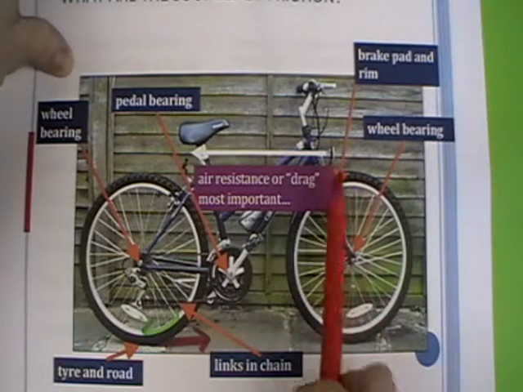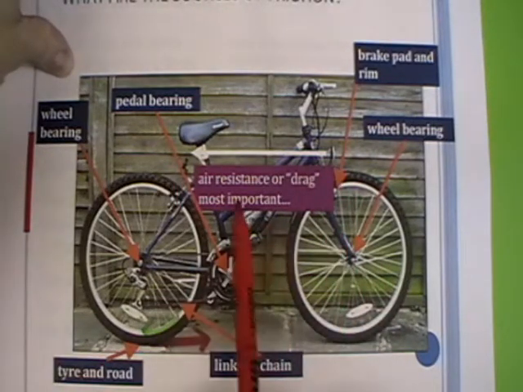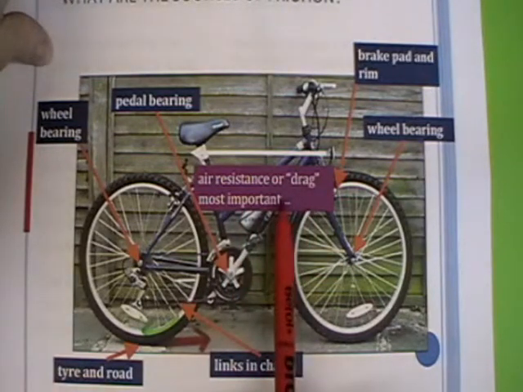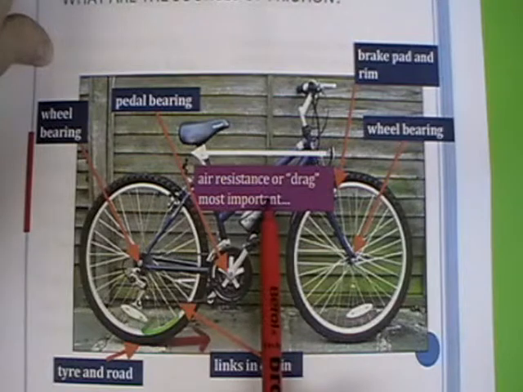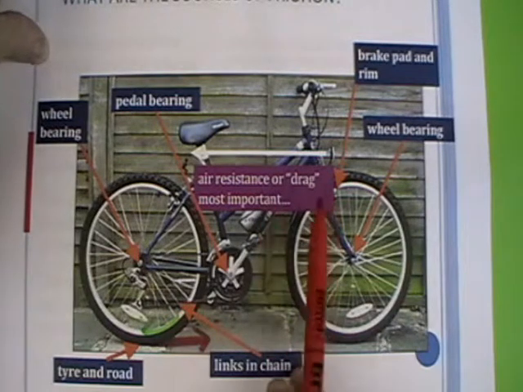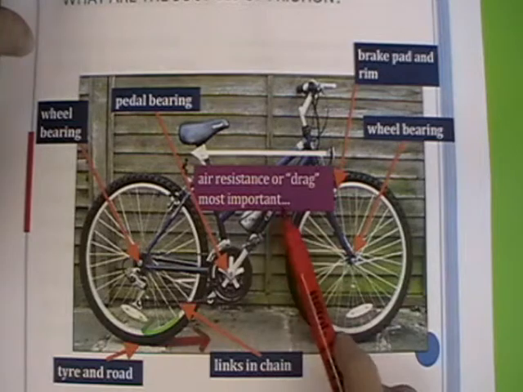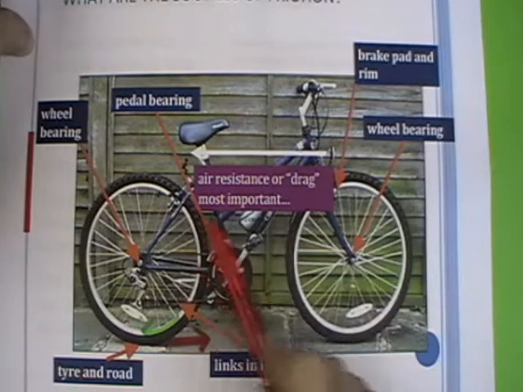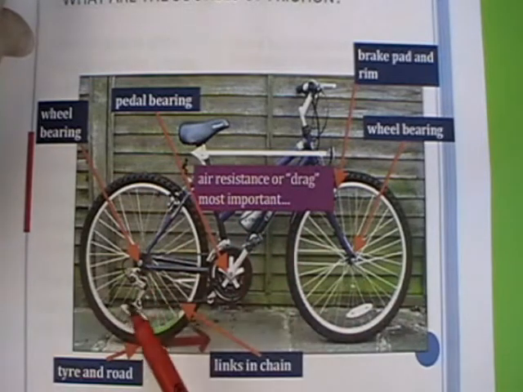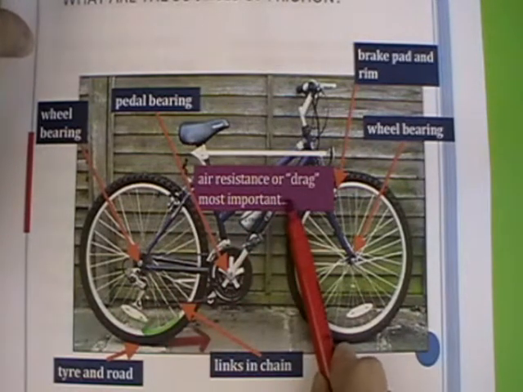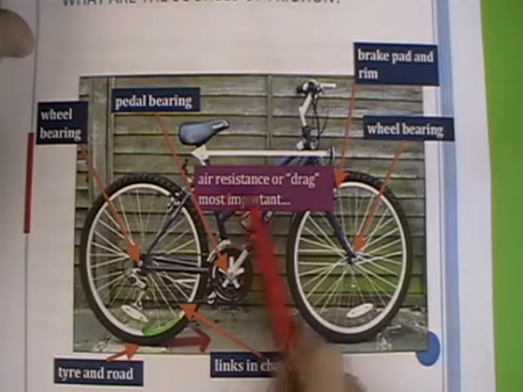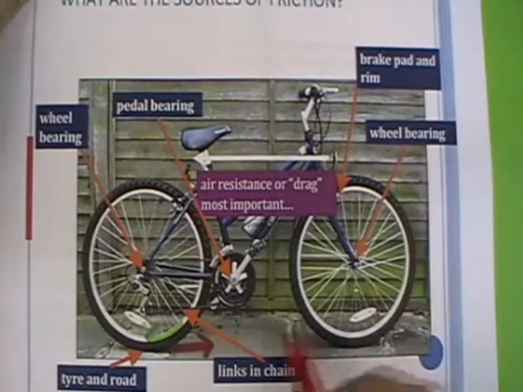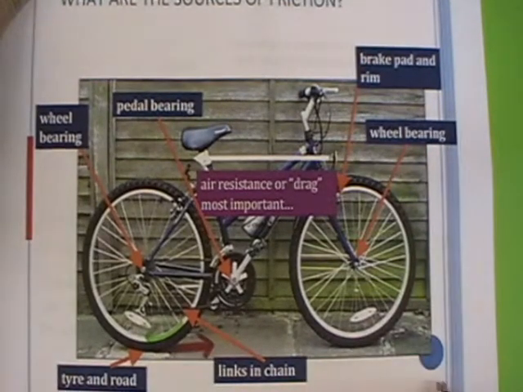Now the last one is the biggest one here that you can see, and this friction is caused by air resistance or drag. It's most important because it slows the bicycle down. Someone on a bicycle is only about 15% efficient, which means that 15% of the food that they eat is converted to kinetic energy as you ride the bike. So an awful lot of that energy is lost as heat, and that's because of air resistance or drag. And it acts in the opposite direction to the direction you're trying to move the bicycle, which presumably is forward.